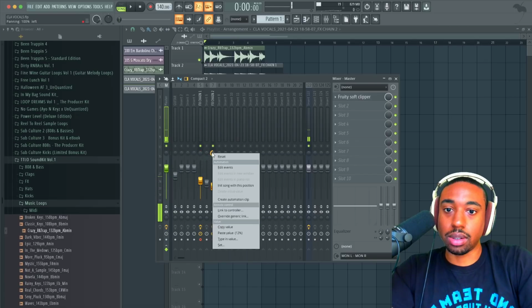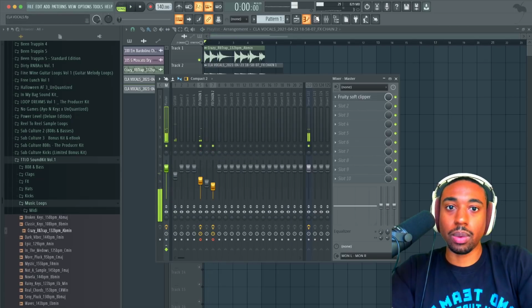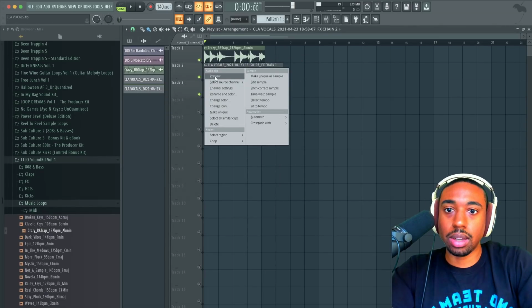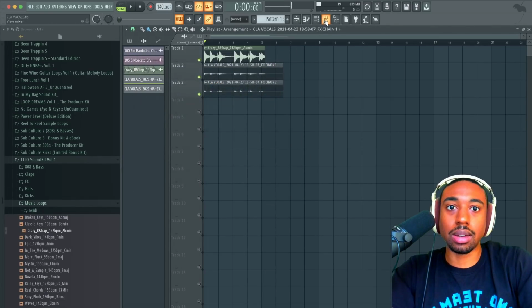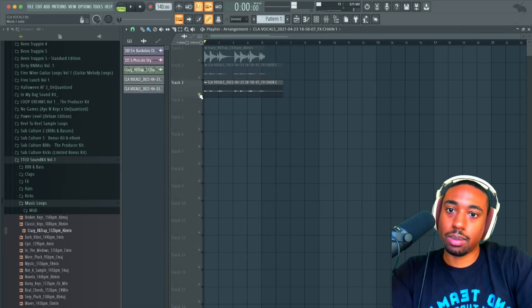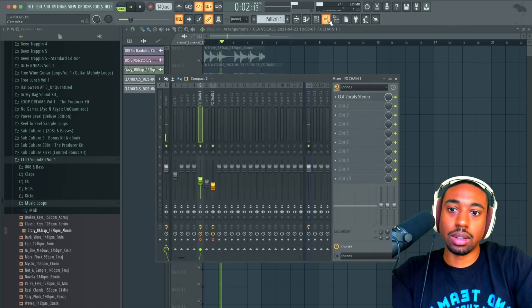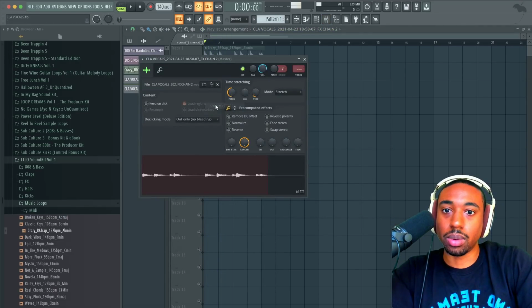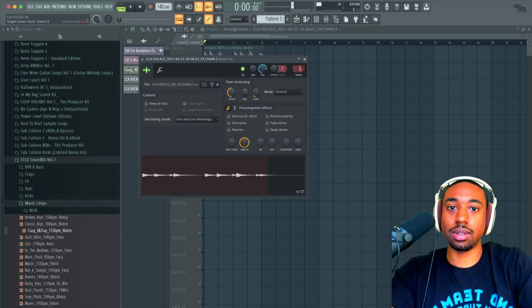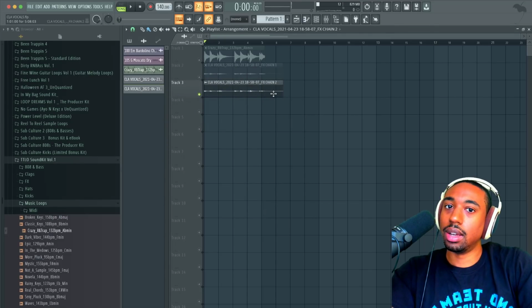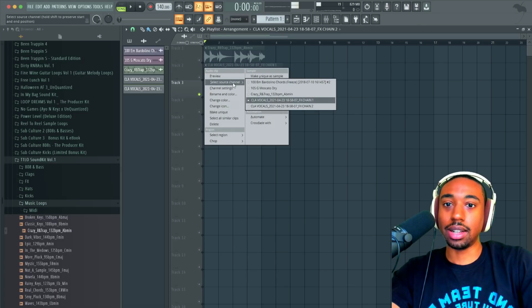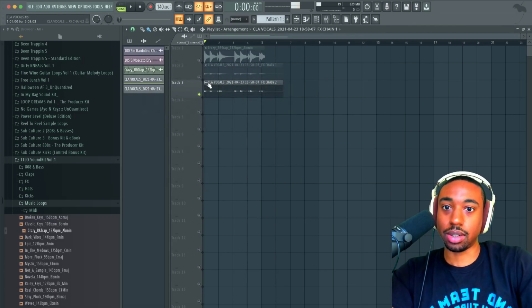Let's pan these center. Wait, why is not the one going through 7? So we have 7 and we have 5. Why is this not routing here? Can I count? Either I'm tripping. This is messing up. This should be going through. I know you guys. Hold up. It's tripping out. I know you just saw what I saw. So I know we're dealing with a ghost sample, but it literally just said 7 and then it disappeared and went back to 0. Whatever.